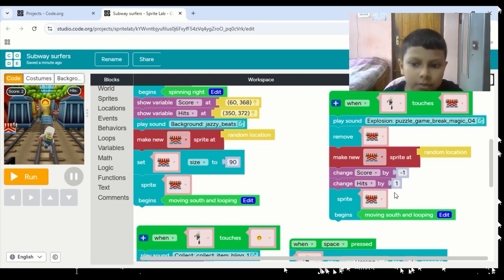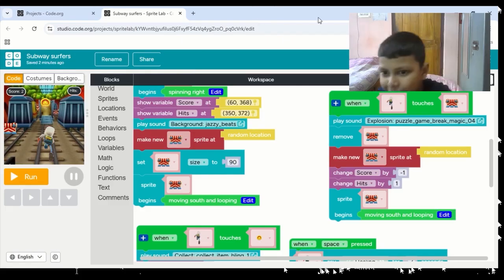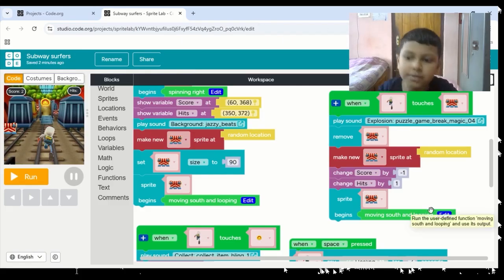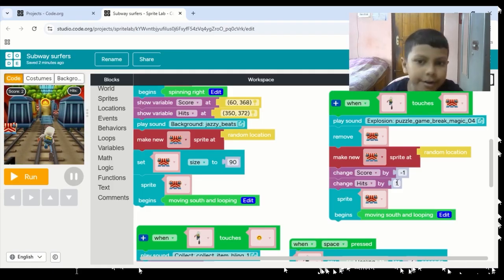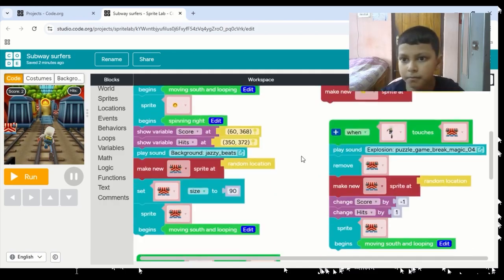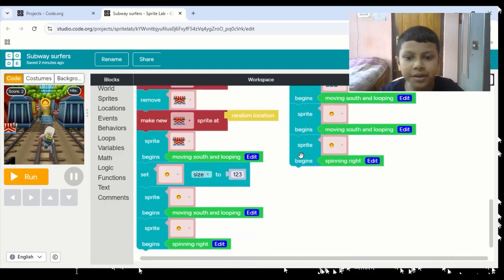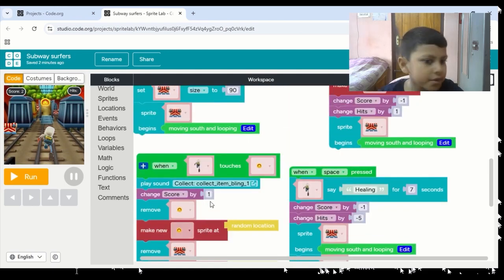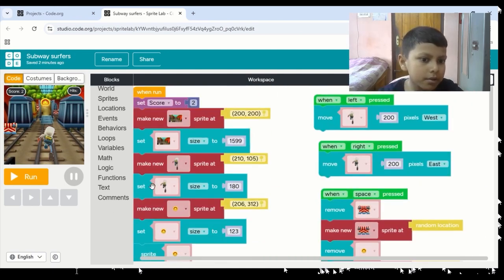We change score by -1 because obviously when it hits, some coins will drop down from our pocket, and hits by 1. Sprite begins moving south and looping. Again, we have added this because if we do not add this, then it will freeze in one place. So I have explained all of this to you now. So if we run this now,